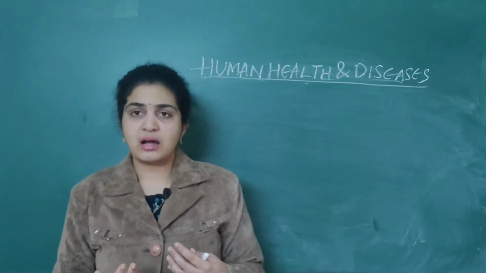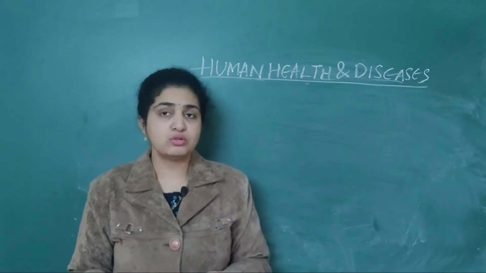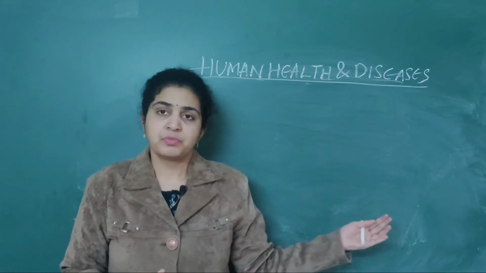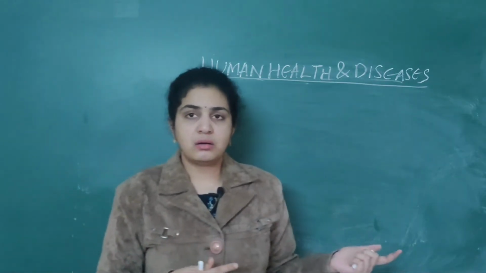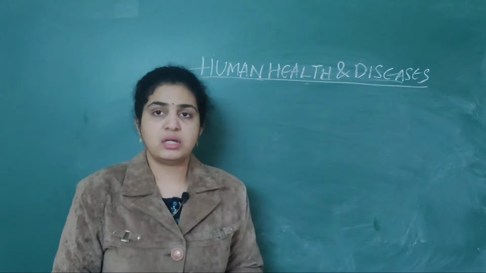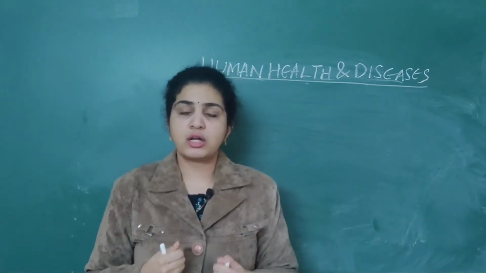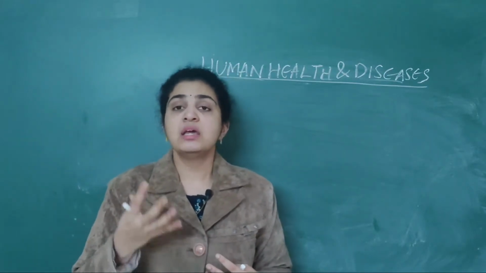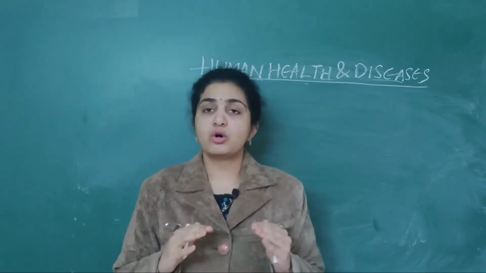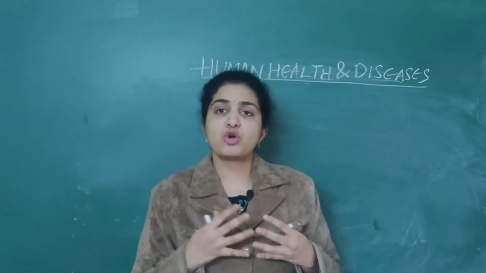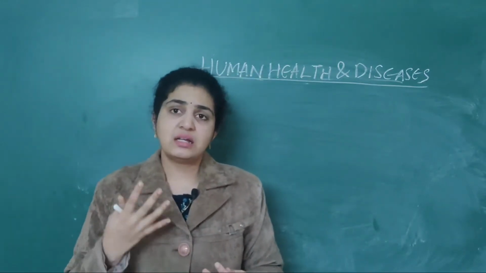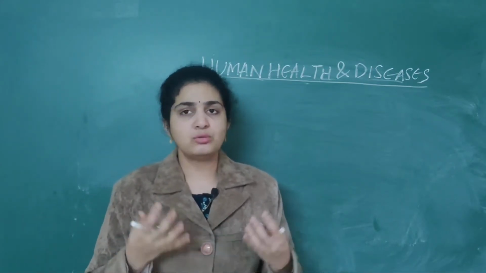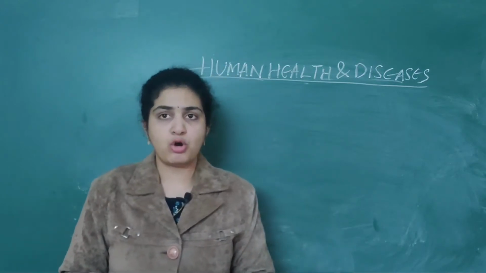If anyone has missed the class regarding this, just go to the last videos, immunity part 1 and part 2, and check it out. Then later, we have seen about active immunity and passive immunity. So active immunity means what? When the host acquires the antibodies naturally, if antibodies are produced in a host naturally, then it is called active immunity. We can say immunity is acting very actively. It is very active, that's why it can produce its own antibodies.